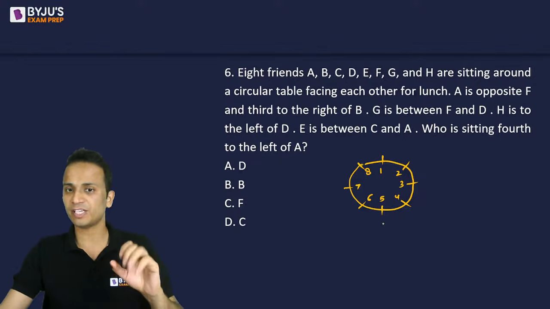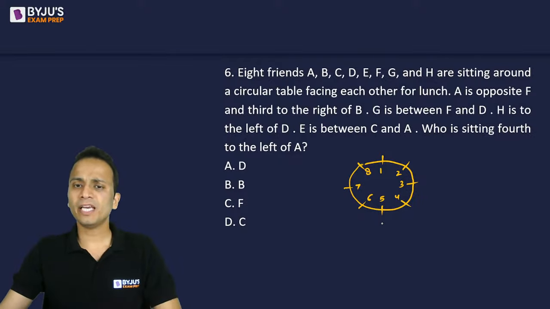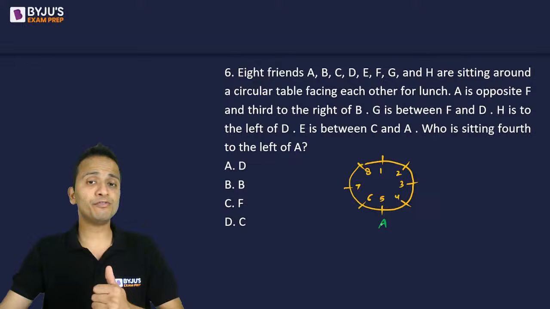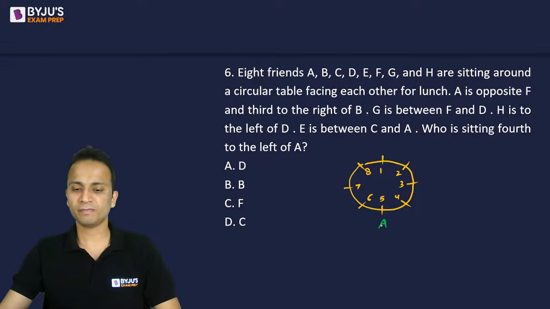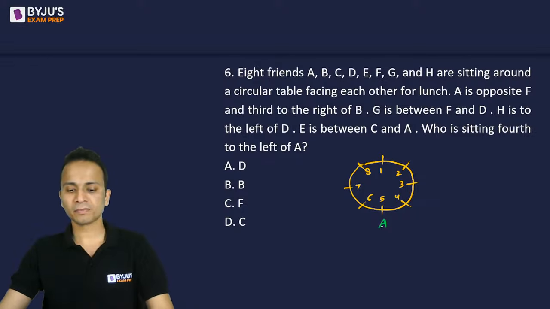I'm serious, 5 seconds. Tell me, if A is sitting at chair number 5, then which chair number will be fourth to the left of A? Quickly answer me. Which chair number?